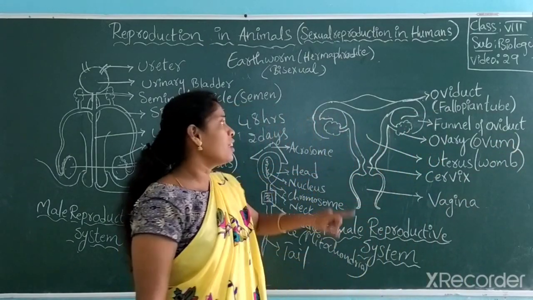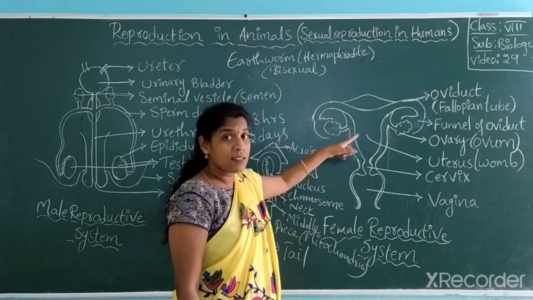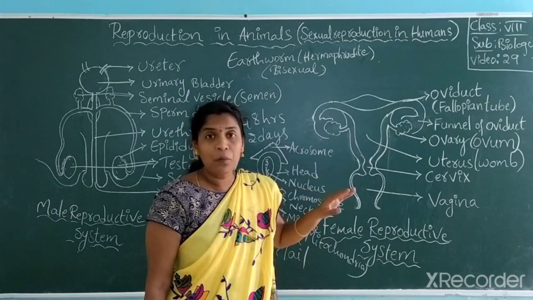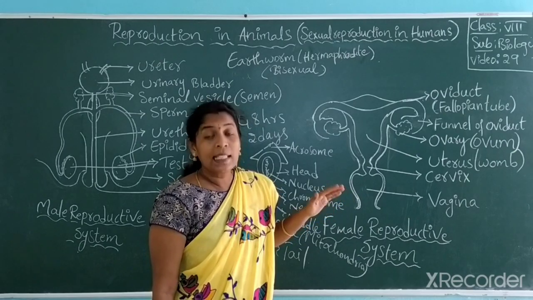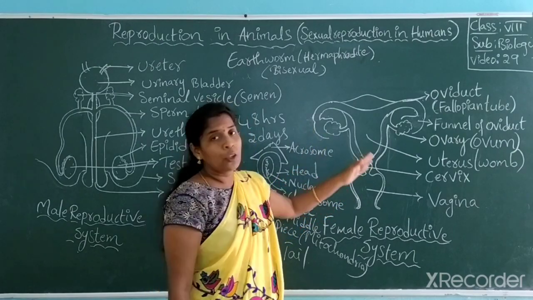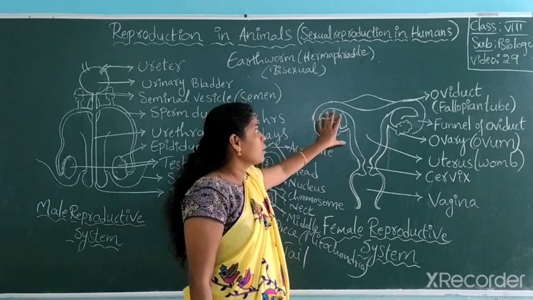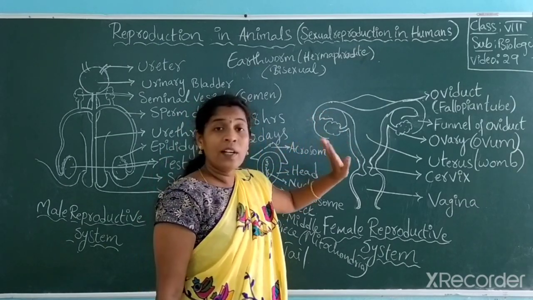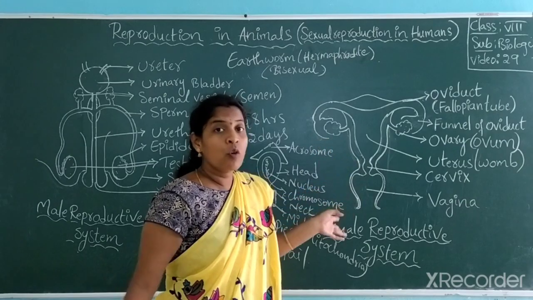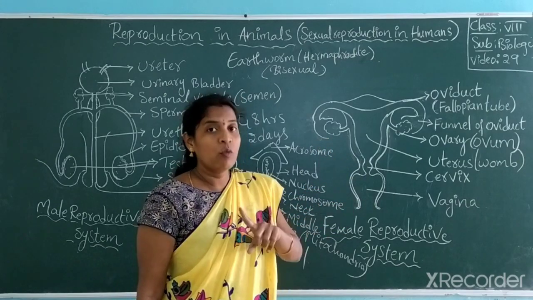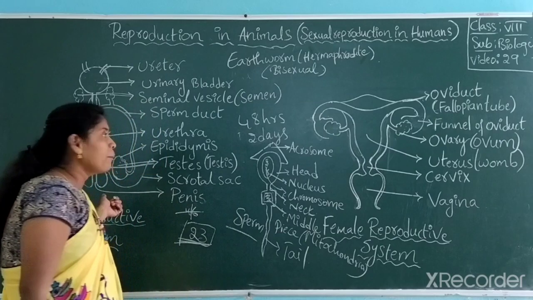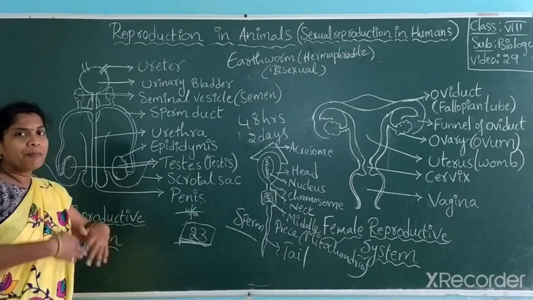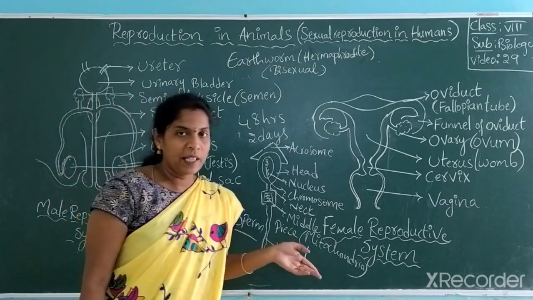And you may find two ovaries here. But the two ovaries at a time won't produce an ovum. They produce in alternate months. In a female reproductive body, the ovary does not produce a number of ova. It produces only one ovum. It won't be like the male. In the male, the testis helps in the production of many millions of sperms per day.